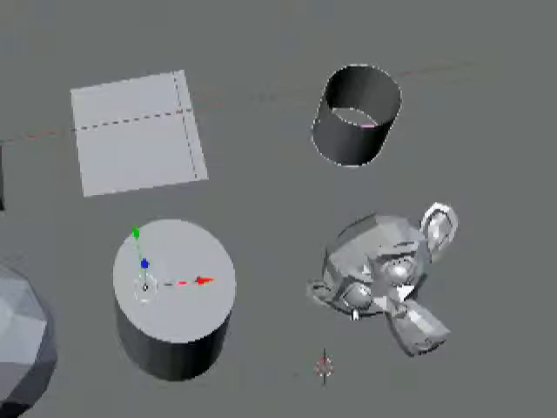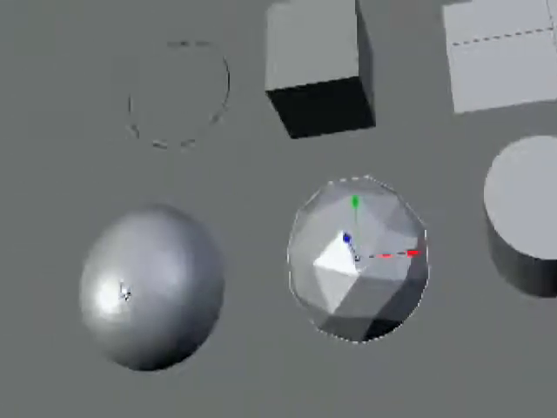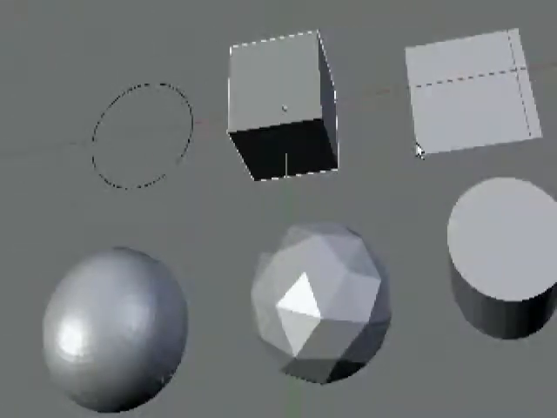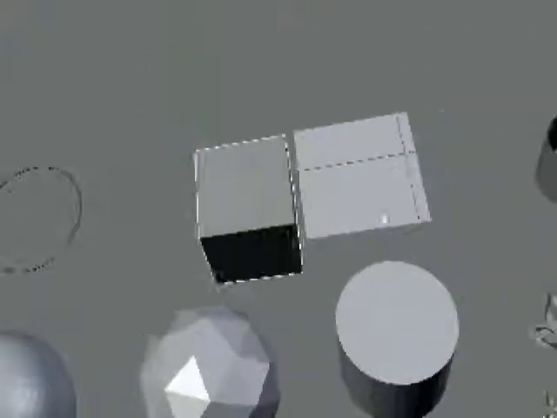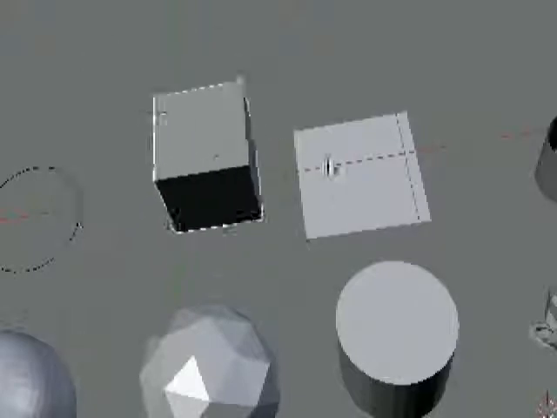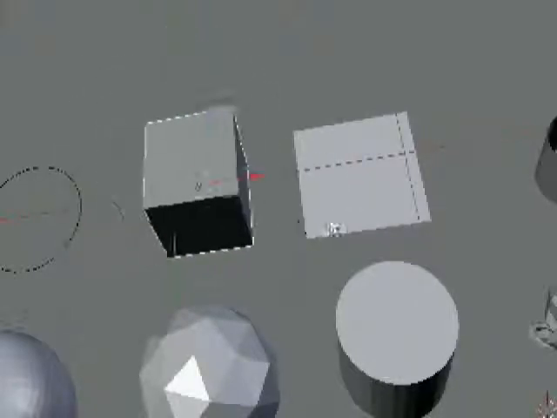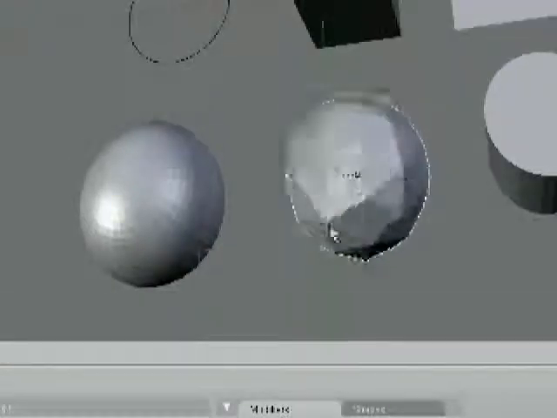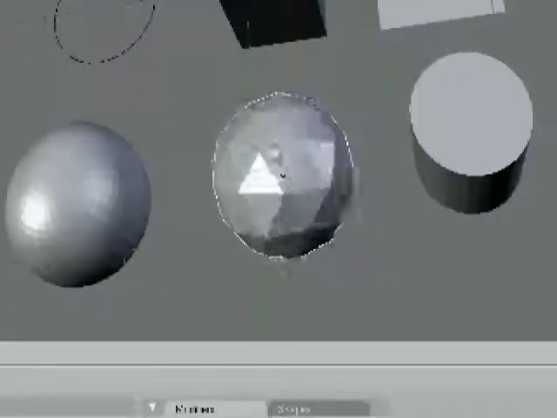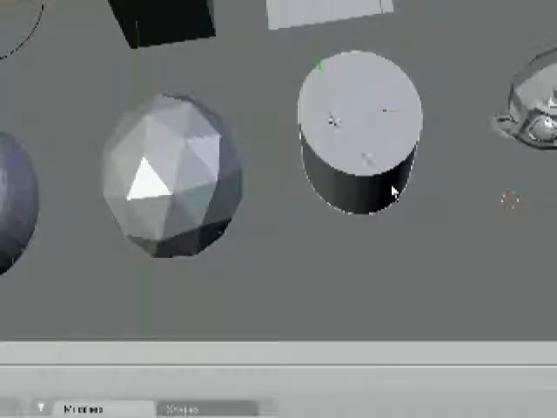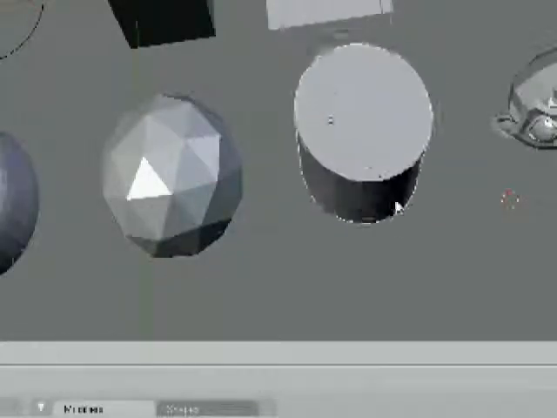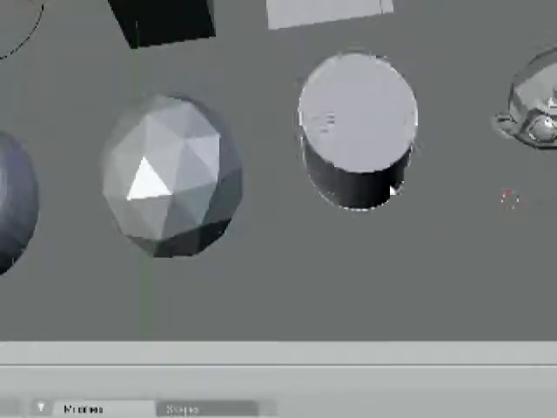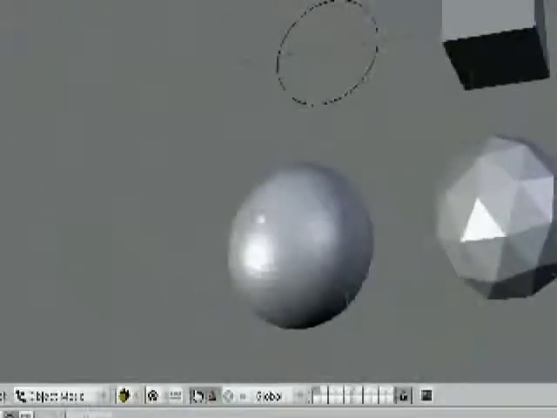My tube, my monkey. And with this, I can apply the tools, like the grab key to this cube when I have it selected. And I could rotate this sphere. Or I could make this cylinder bigger or smaller. So that's just how to select objects.